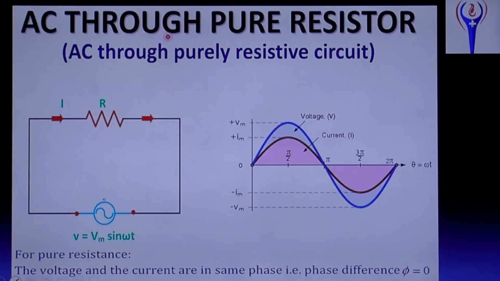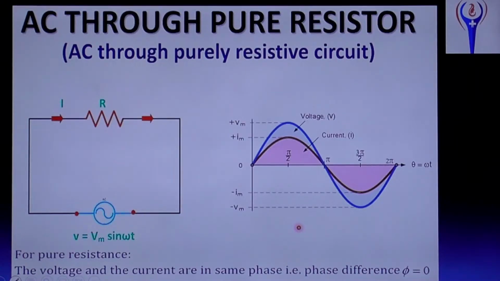Next. When a resistor is connected to AC, alternating current. This is the symbol for a resistor, and this is the symbol for AC. What is the name of the symbol? It is a sinusoidal symbol. If it is like this, it is AC.